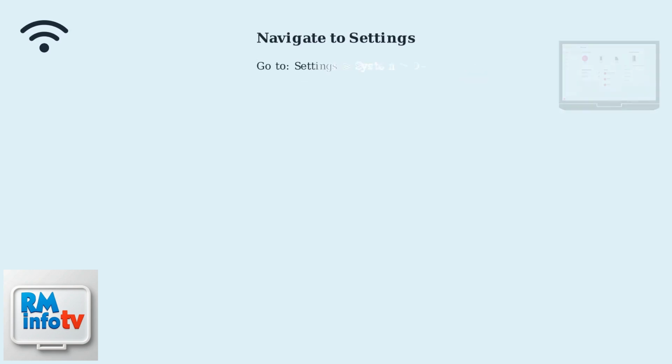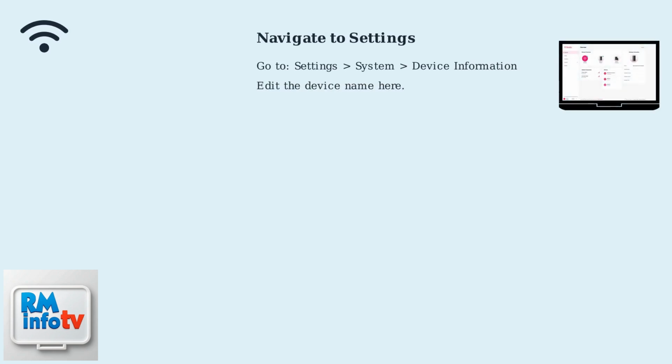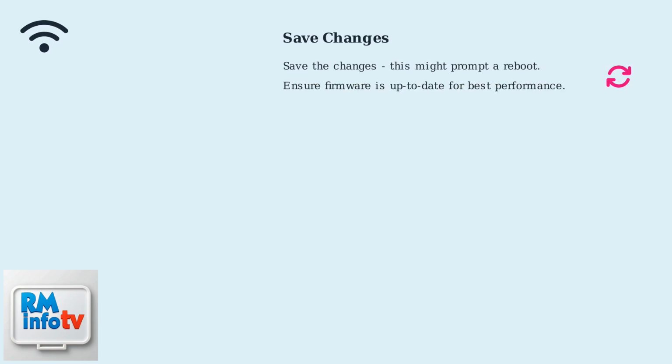Then navigate to Settings, System, Device Information. Here, you can edit the device name to something more descriptive or personalized. Saving the changes might prompt a reboot of the gateway, which will apply the new device name.